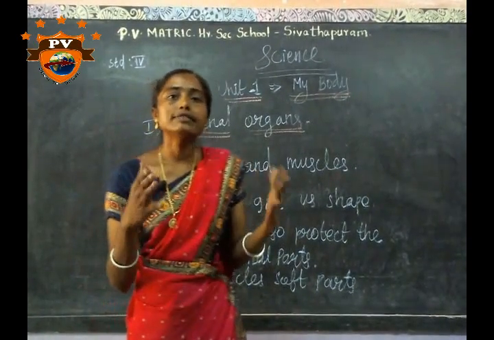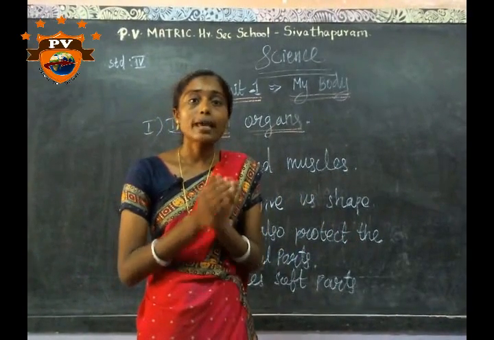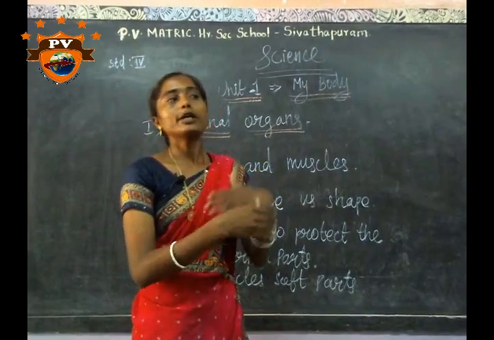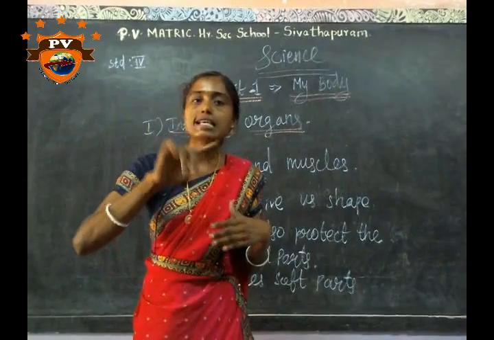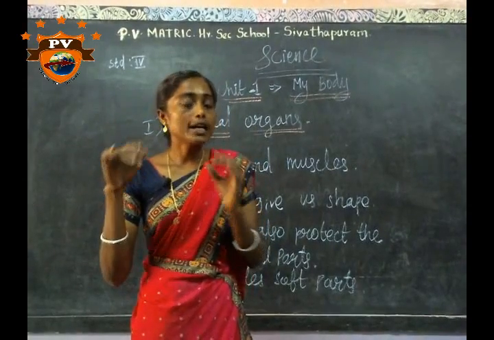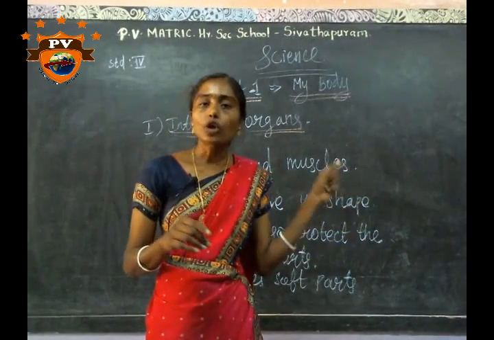Every baby is born with 300 bones. After the baby grows into adulthood, the number of bones is reduced to a total of 206.